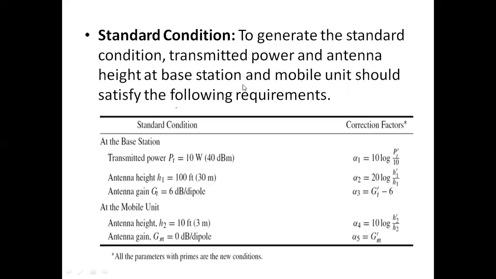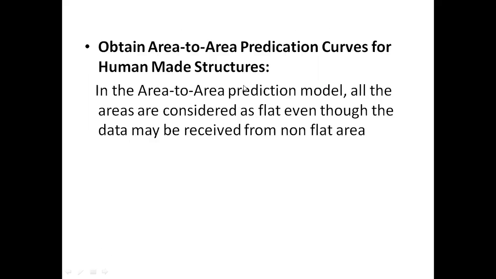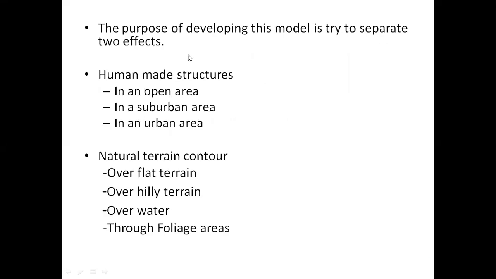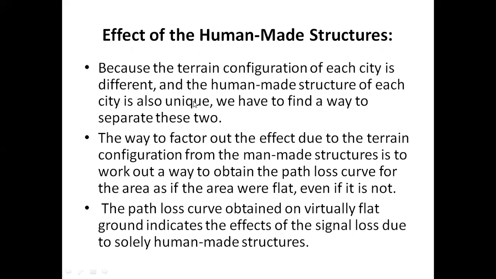Okay, so that is the general introduction of the Lee model. The second topic is the effects of human made structures. What is the signal loss when we have some human made structures? It indicates what the signal loss or signal coverage is when we have some human made structures in that area. So how can we find out the signal coverage when we have human made structures?